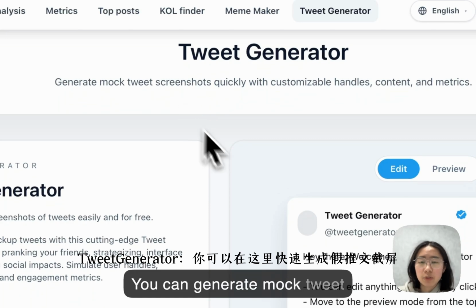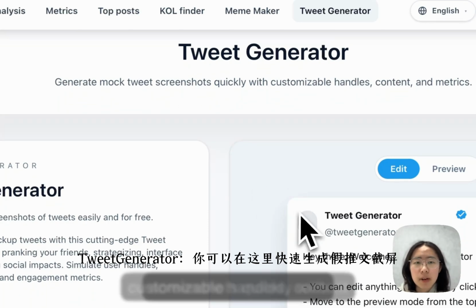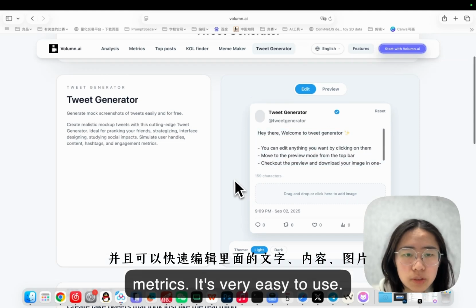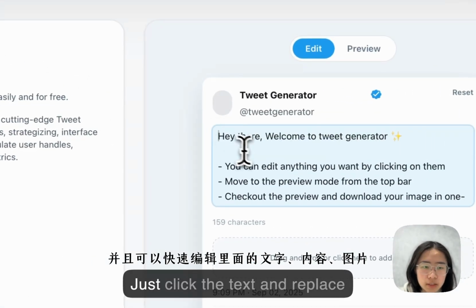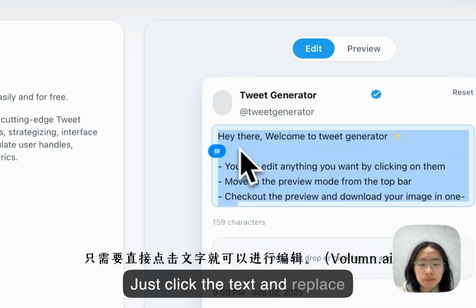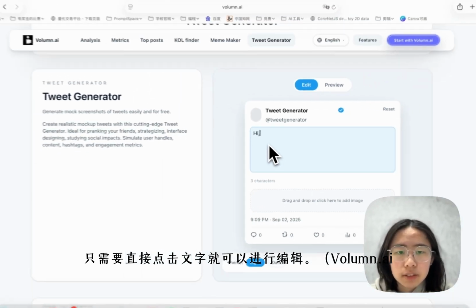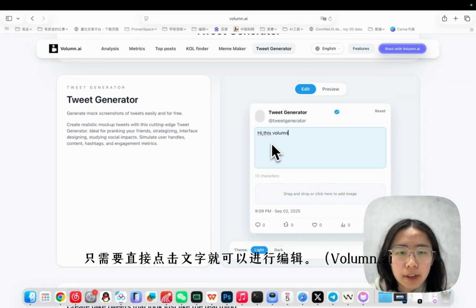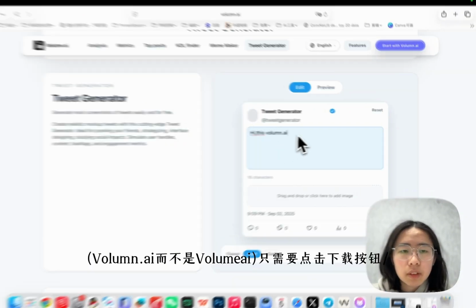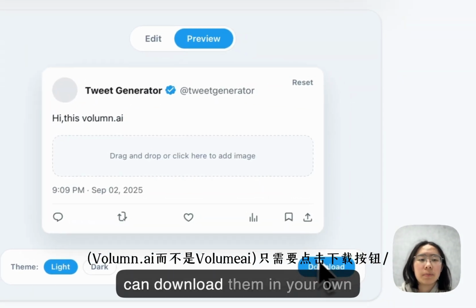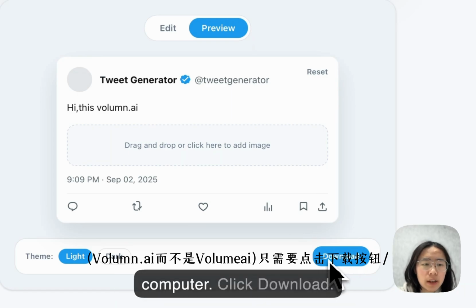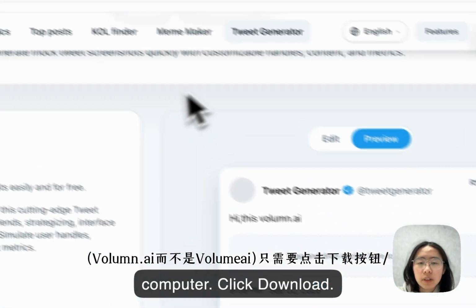You can generate mock tweet screenshots quickly with customizable handles. Content metrics is very easy to use. Just click the tags and replace them. Hi, this is Volume AI. And you can download them in your own computer. Click download,